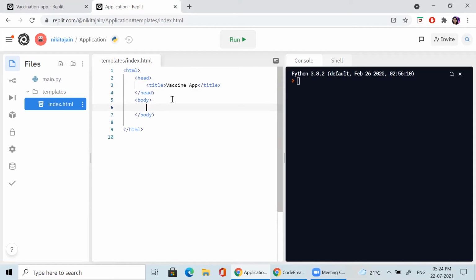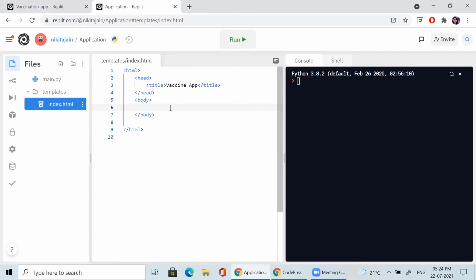Body contains your images, your table, your objects, meaning text boxes, labels, and links. Everything has to be written inside the body.